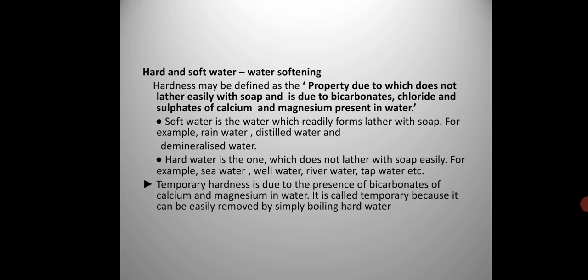So what you find is that precipitation is caused when hard water is added to the soap, instead of forming lather. It forms precipitation. Thus hard water is not suitable for washing purposes since a lot of soap is wasted in precipitating out calcium and magnesium ions present in hard water. Alright, remember it. Clear?